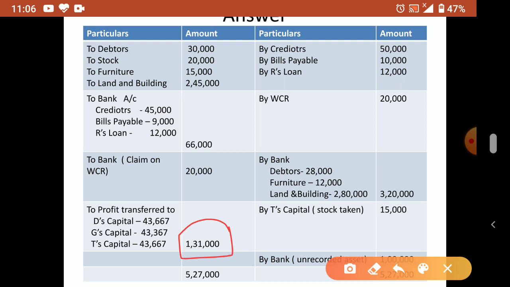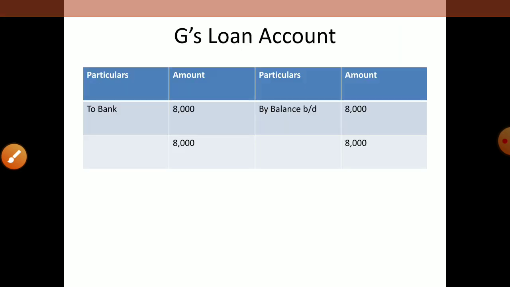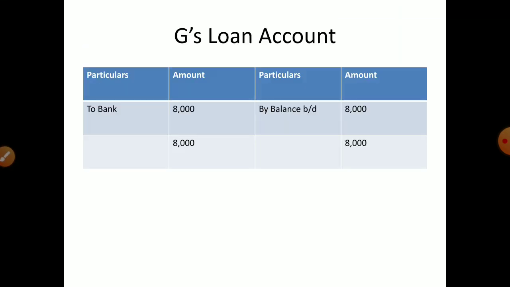Now this profit will be transferred to the capital account of the partners. Here the ratio is not given, so you can take it as equal ratio. So 1,31,000 divided by 3 partners, you will get 43,667 each. All will get an equal amount because all are equal partners. The ratio is not given in the question. समझ में आया? This is called the realization account.